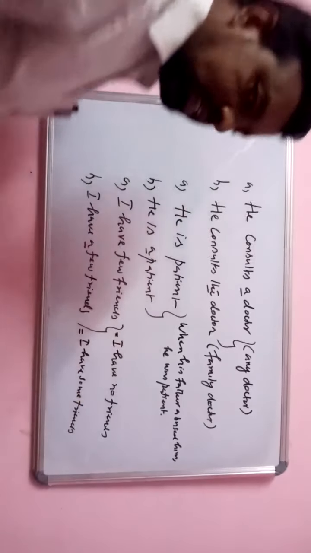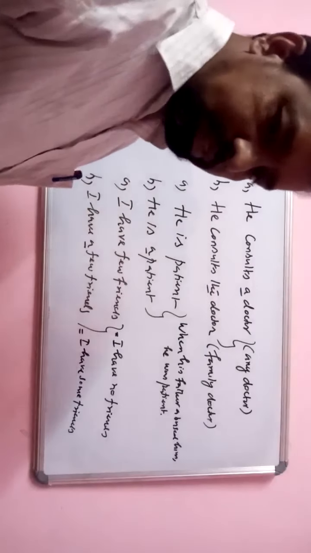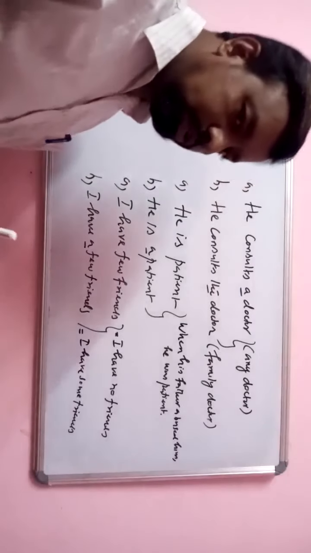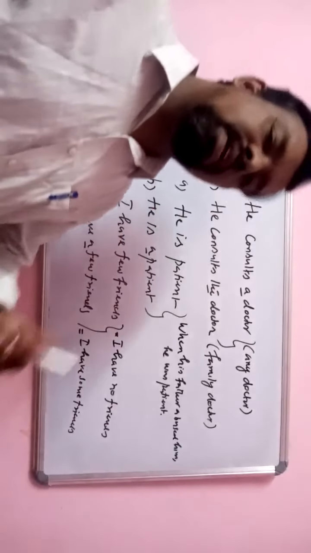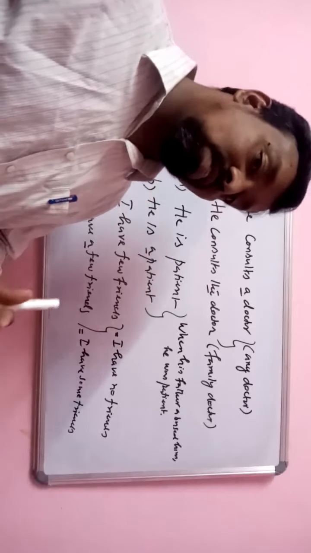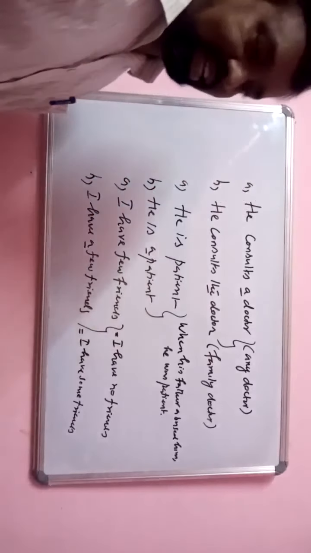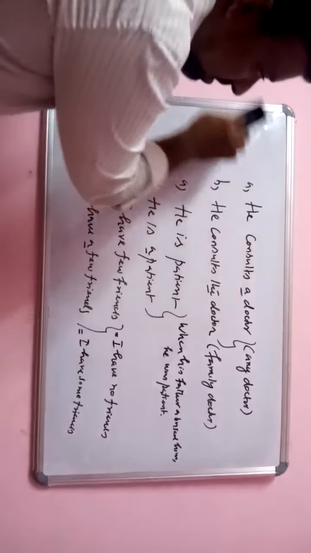See, you must not think that articles are very simple words I can use wherever I want. No, that makes a lot of difference in a sentence. And likewise, take down this.